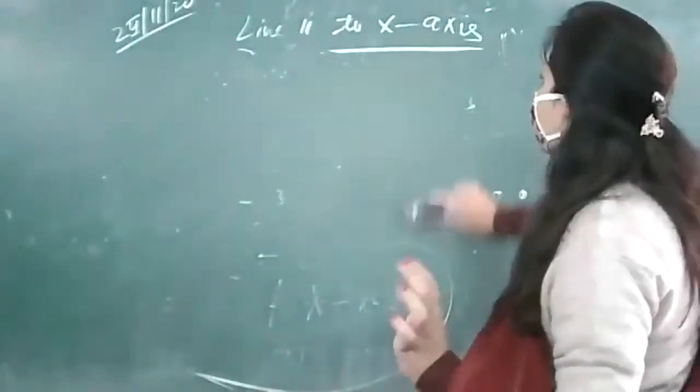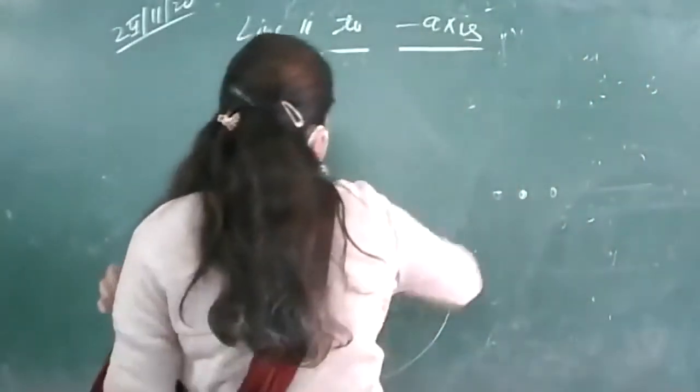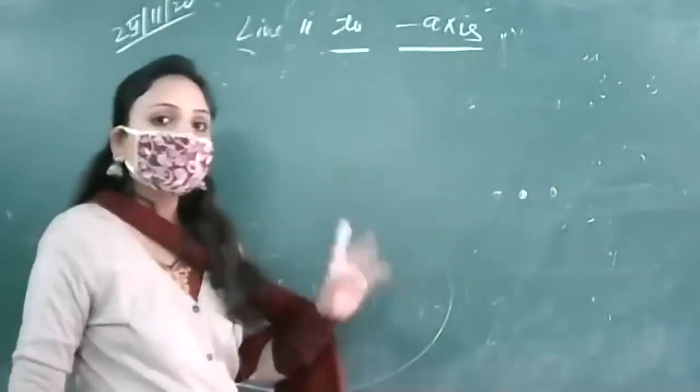Let us start the concept with line parallel to y-axis. So the equation of x-axis is y equal to 0.